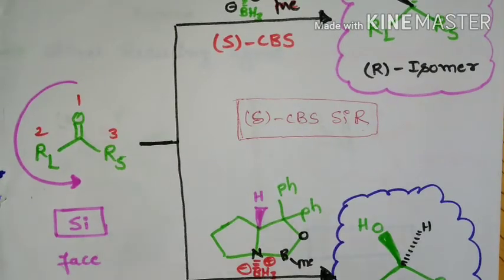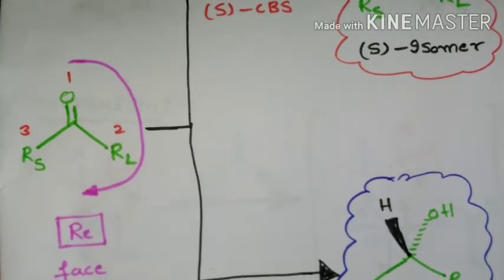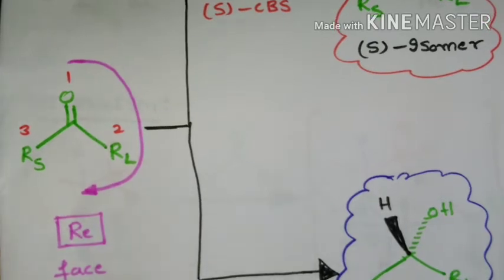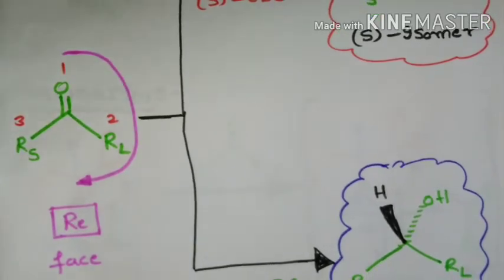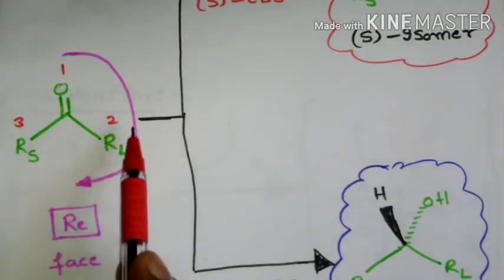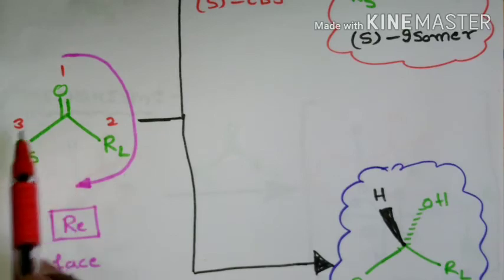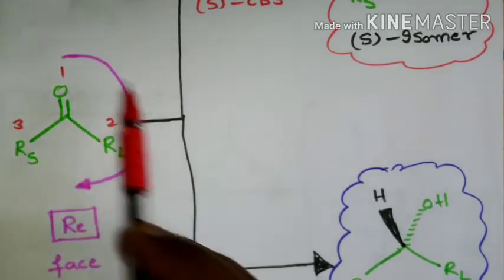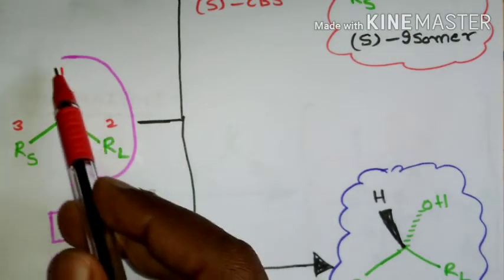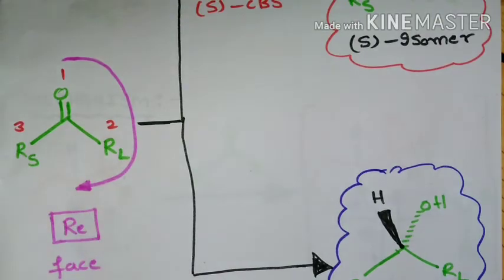Now we will see the case of Re face hydride transfer. So here is the general reaction. Here the prochiral ketone is having Re face. That is, here you can see the larger substituent is on the right side and the smaller substituent is on the left side. If I assign the priority, it will follow clockwise direction.